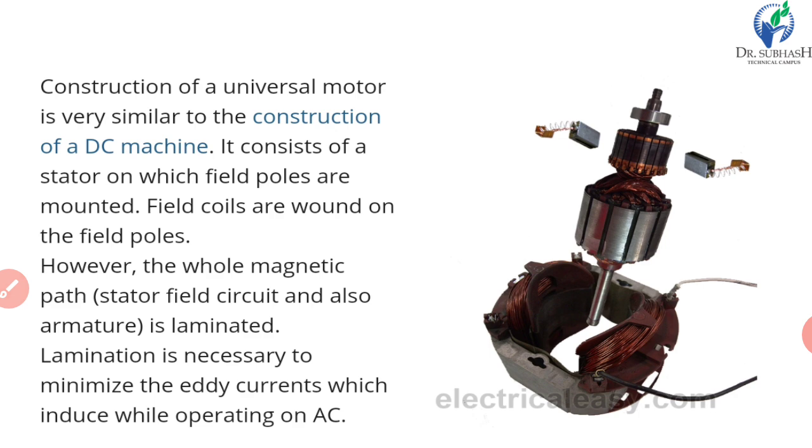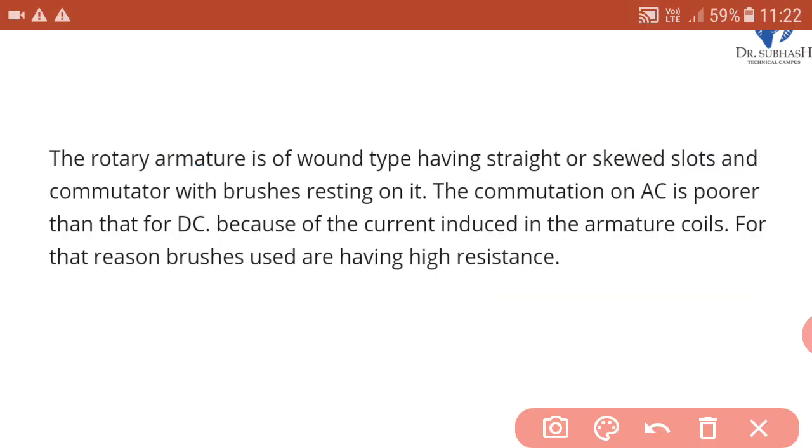The rotary armature is of a wound type having straight or skewed slots and commutator with brushes resting on it. The commutation on AC is poorer than that for DC. We know that the armature is a rotating part, so it is called a rotary armature. It is a wound type, having straight or skewed slots and a commutator. We have seen in the figure brushes resting on it. It means brushes are resting on the commutator.